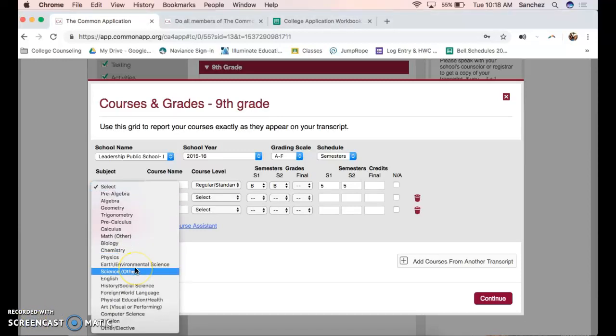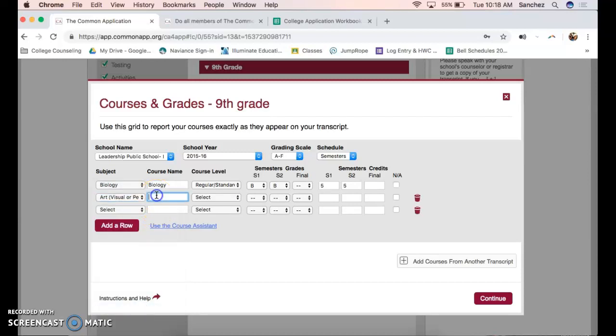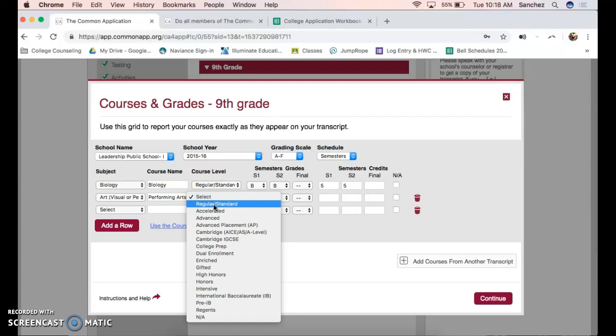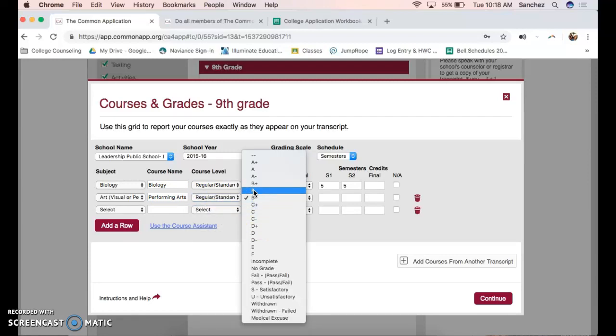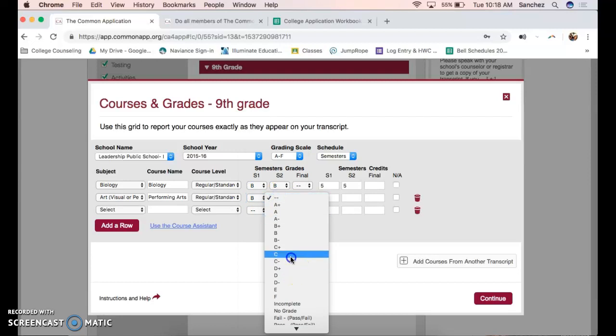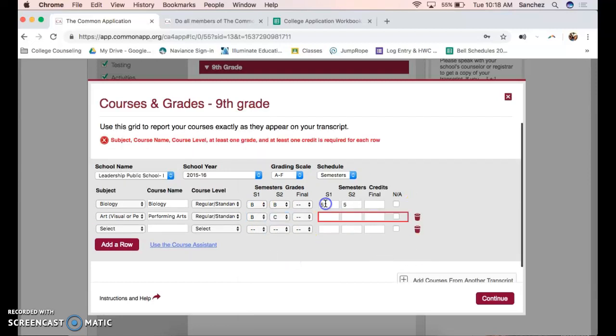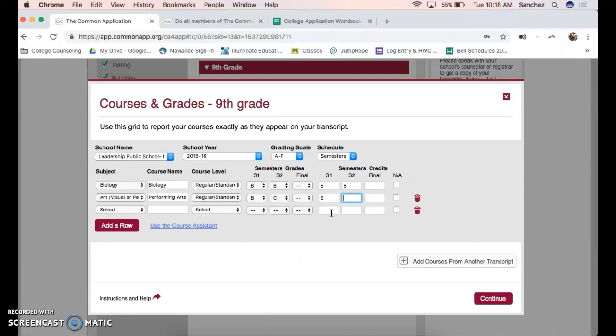So if you're taking, for example, art, but it was just performing arts, and if it says performing arts on your transcript, you'll do that. It was regular, whatever your grade was for that class. We don't do pluses or minuses, so make sure that you're doing that correctly. If you receive full credits for it, perfect.